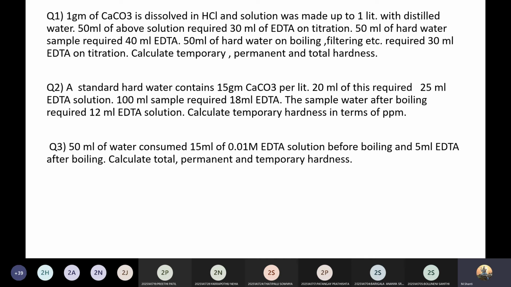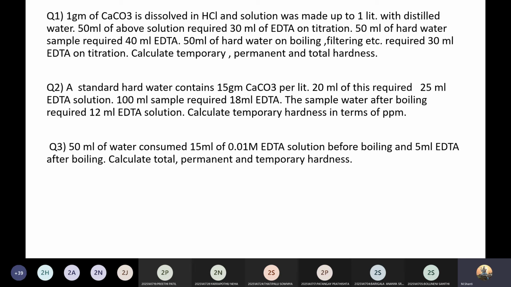No, ma'am, in the first problem we didn't convert. Okay, so 15 by 100 you will substitute, so that will be 0.15. 0.15 is the molarity of the standard hard water, M1, right? So M1 is 0.15.